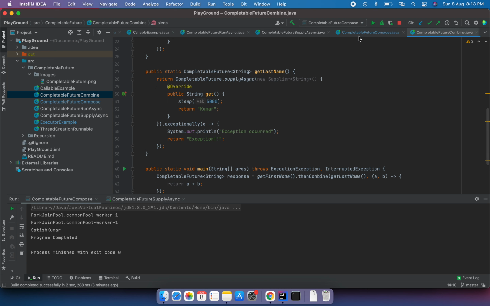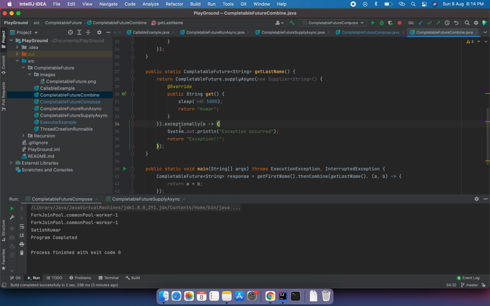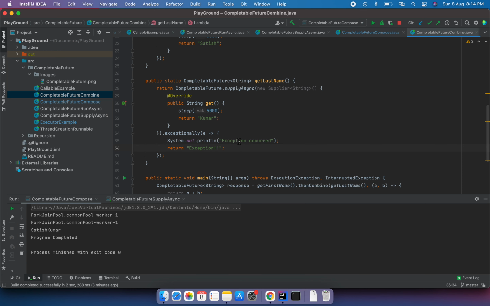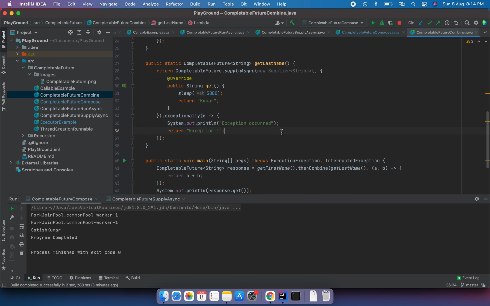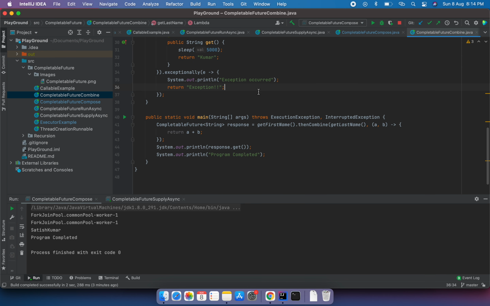And there is one important topic that needs to be covered here as well. Like in all the examples, if some exception is happening at any place, you can catch the exception as well. It provides us a feature like exceptionally, where we can catch the exception and do some needful operation. If you want to log the exception, or send some notification, you can also do that. But we are keeping it very simple, we are just printing the exception here in this scenario.